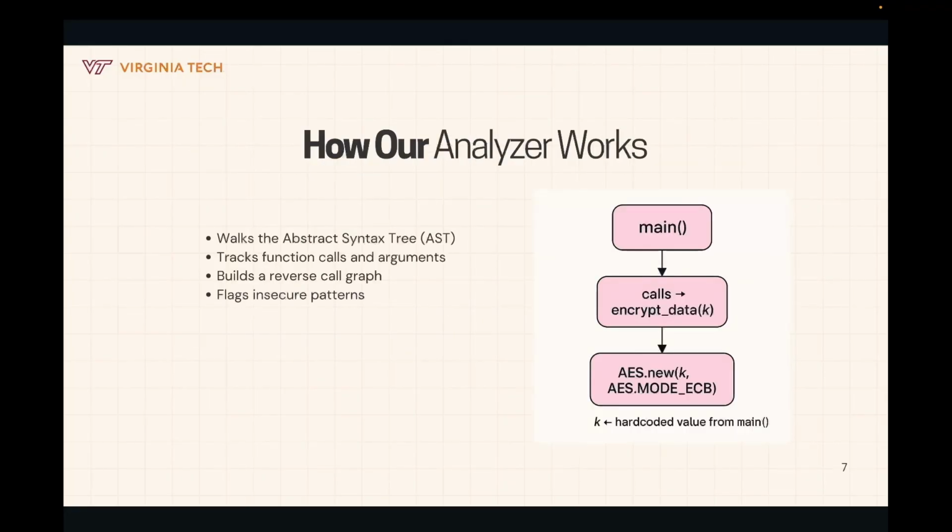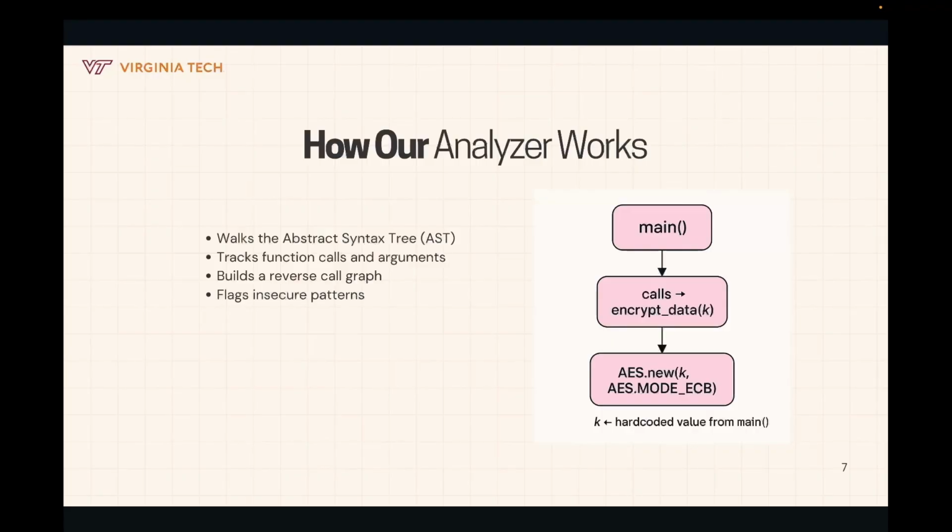So how does the tool actually work? It starts by walking the AST function by function. To understand how the code is structured, we track function calls and their arguments to see how values are passed around. Then we build a reverse call graph which lets us trace back where those arguments originated from.